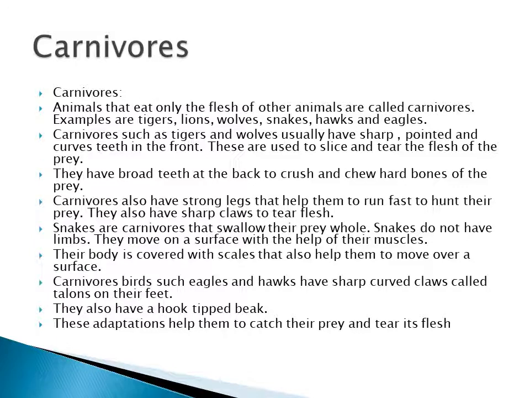And then talking about the carnivores. Who are carnivores? Animals that eat the flesh of other animals. Animals that eat only the flesh of other animals, they are called carnivores. Example, tiger, lion, wolf, snakes, hawk and eagles. So for tearing the flesh, they have sharp pointed curved teeth. So they are used to slice and tear the flesh of the prey. Okay. So for chewing hard bones, they have broad teeth.